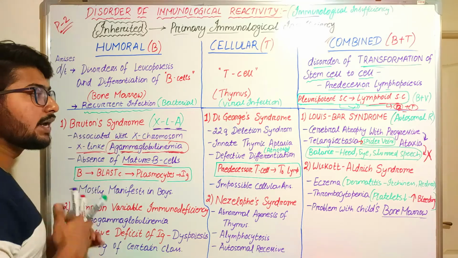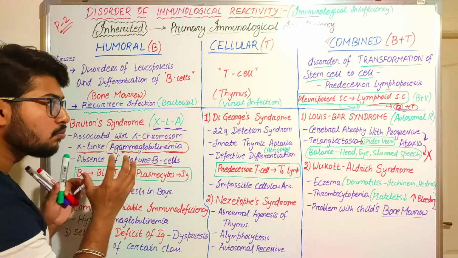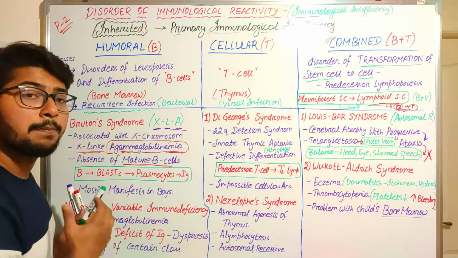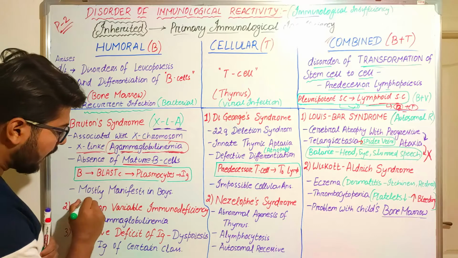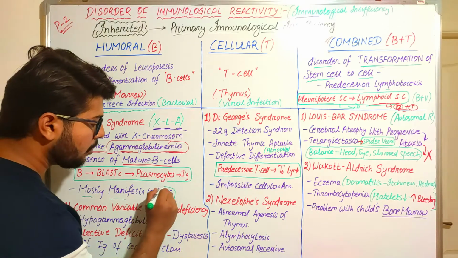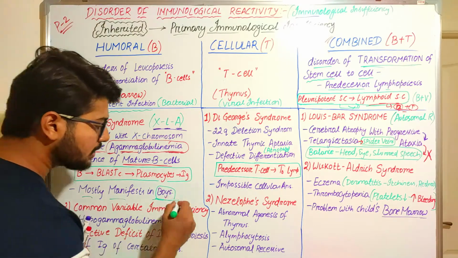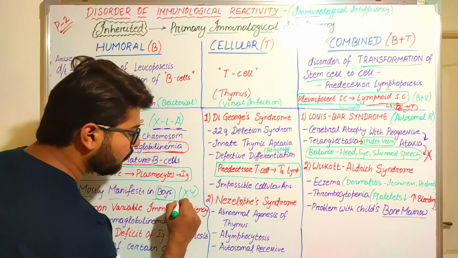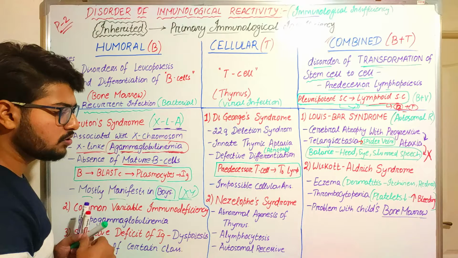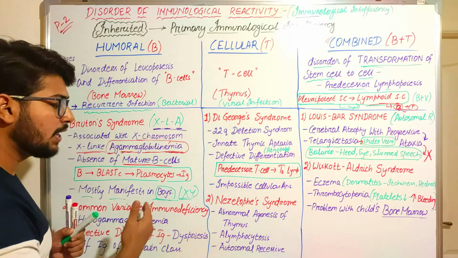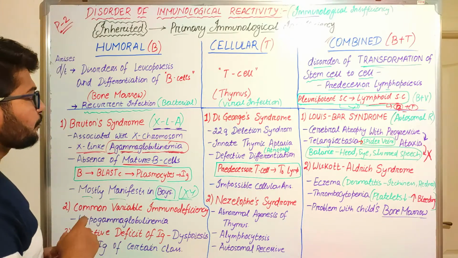It is mostly bacterial infection. And secondly, it mostly manifests in boys, because boys have X and Y sex chromosomes. As there is only one X chromosome, the probability is maximum in boys.